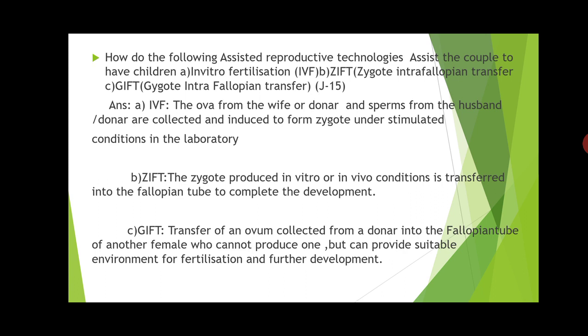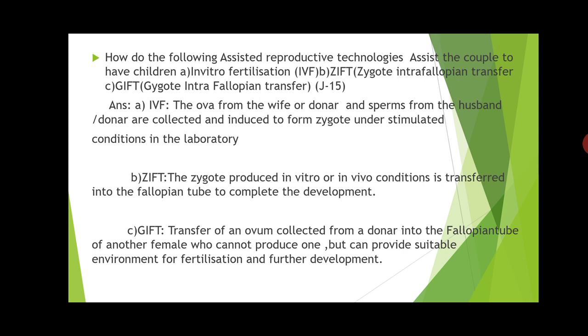Why are you doing it? Because that acceptor female cannot produce the egg, but can provide the environment for fertilization and further development. For that purpose you go for this procedure. If the gamete is extracted from one female, it is put into another female.